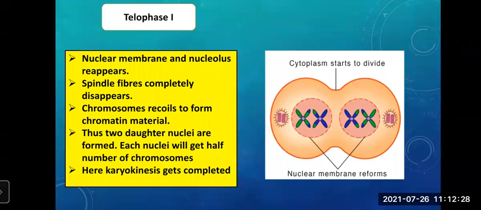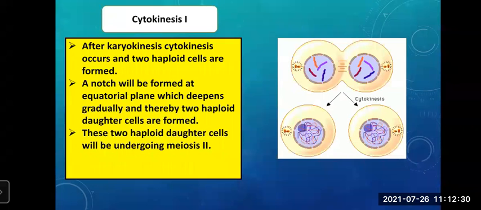After karyokinesis 1 is completed, it will undergo cytoplasmic division, that is cytokinesis 1. Now what happens in this? Because of cytoplasmic division, two haploid cells are formed. You can see here.